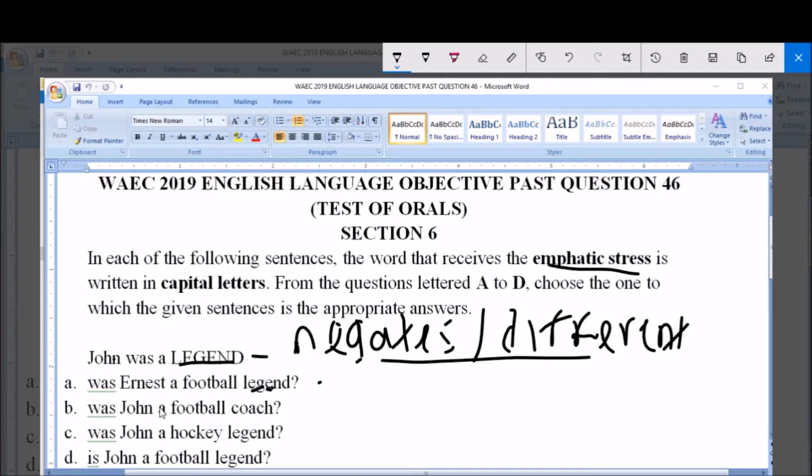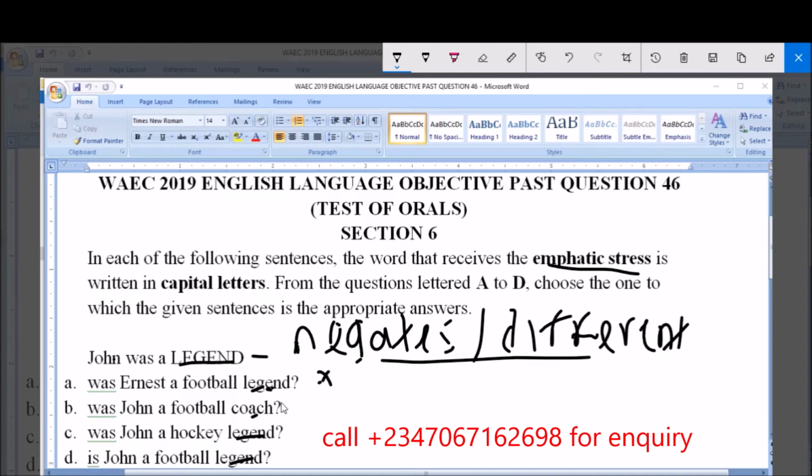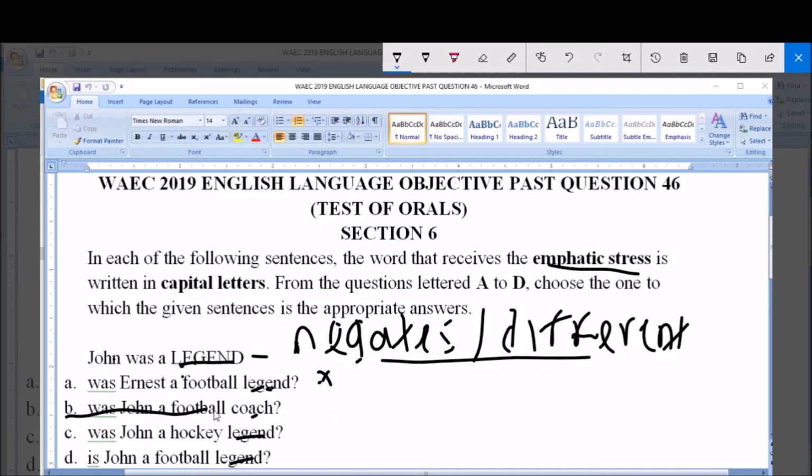B says, was John a football coach? Now C says, was John a hockey legend? Contains legend. D says, is John a football legend? So from this you can see that only option B contains the word coach, and coach is different from legend, not the same. Therefore option B is the correct answer. Was John a football coach?